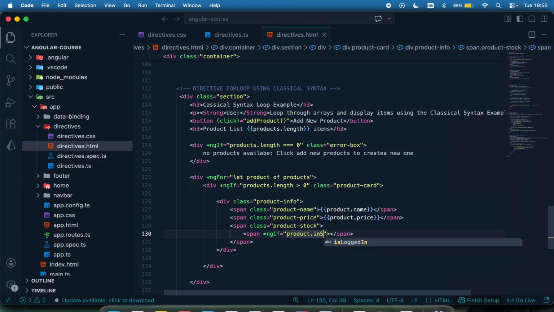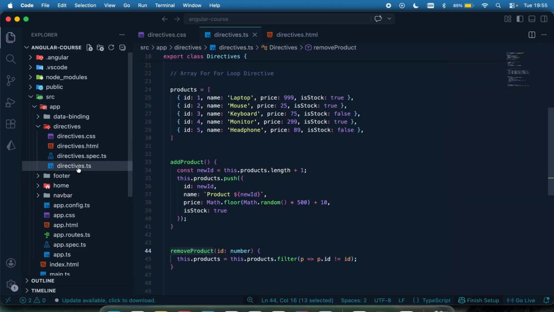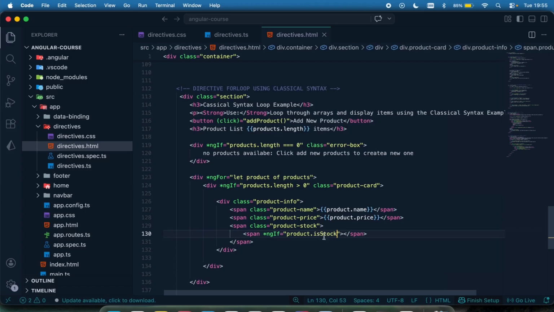If the inStock data is true, if it's in stock, then display this entire span right here by coming right here and saying in stock.